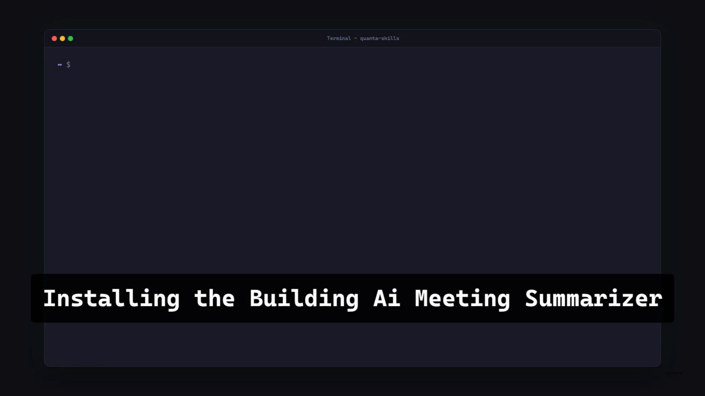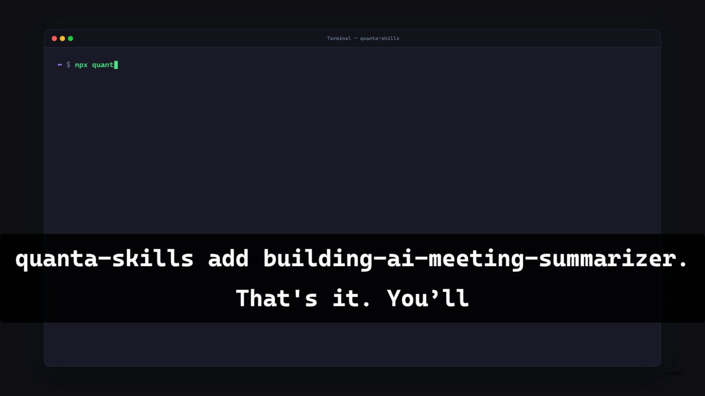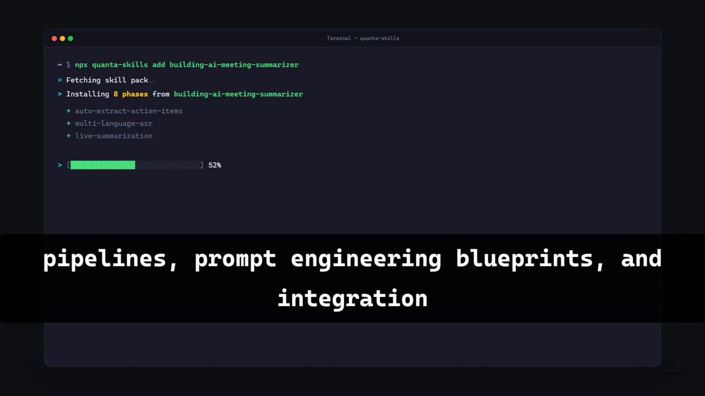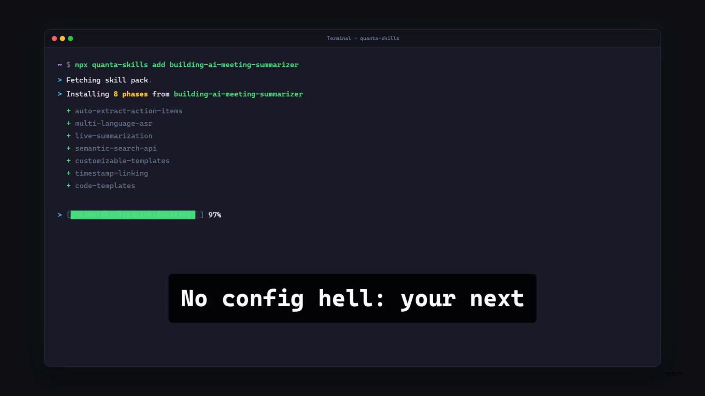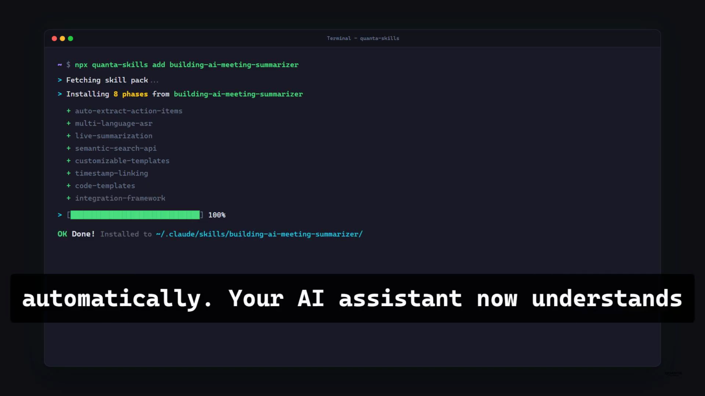Installing the Building AI Meeting Summarizer skill takes one command: npx quanta-skills add building-ai-meeting-summarizer. That's it. You'll download the complete skill, including production-grade NLP pipelines, prompt engineering blueprints, and integration guides for Slack, Notion, and Jira. No config hell. Your next Claude Code session picks it up automatically.